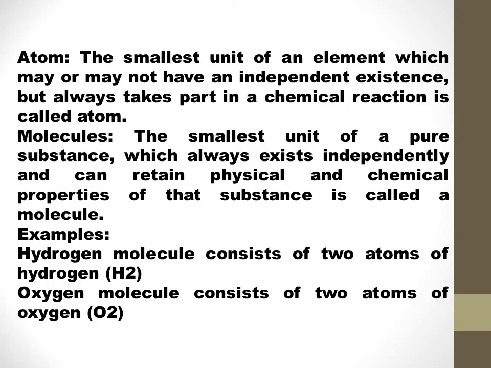And then I already told you elements are made up of the same type of atoms. So what is an atom? An atom is the smallest unit of an element. When you break the element into small pieces, the tiniest particle you could get is an atom. So that is what they have meant here.